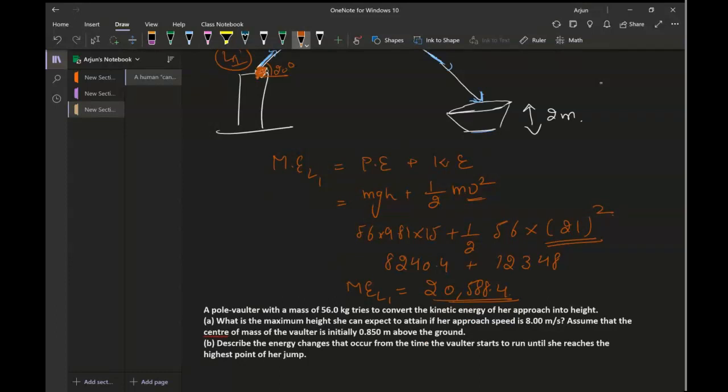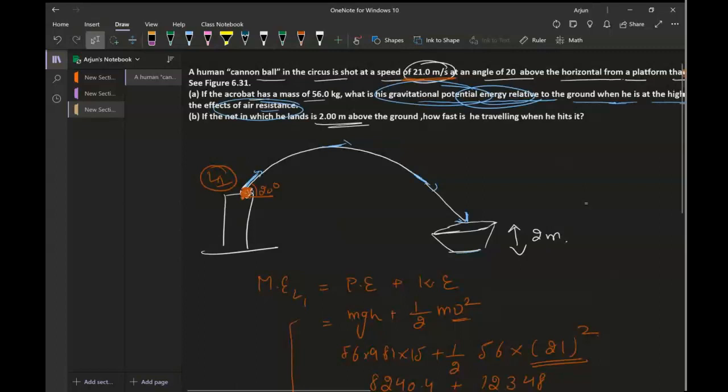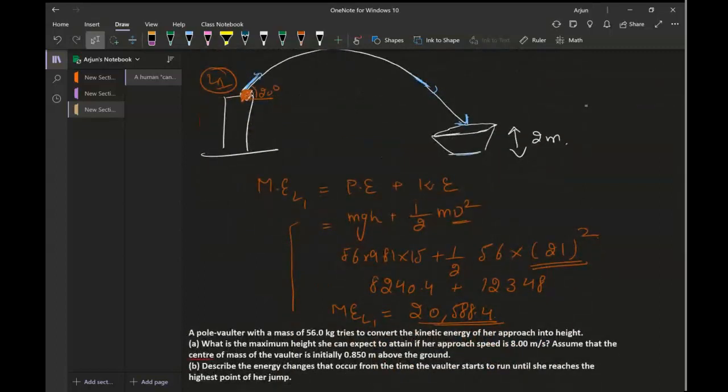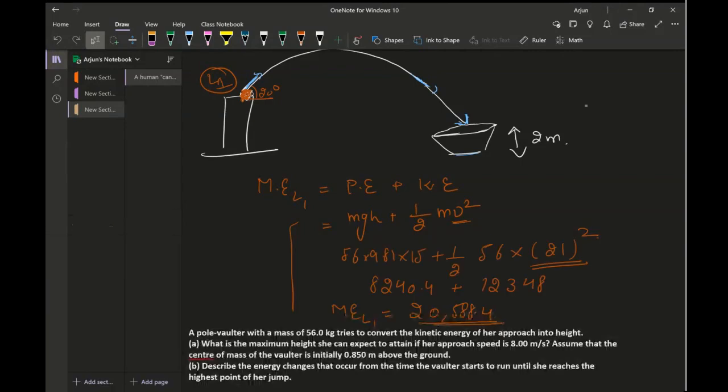So let me do the calculation one more time. Just want to make sure that I am doing all the calculations right. So he's launched at 21 meters per second. So 21 multiplied by 21 and then multiplied by 56 divided by 2, that is this much, and then 56 multiplied by 9.81 multiplied by 15, that is 8,240, plus 12,348.